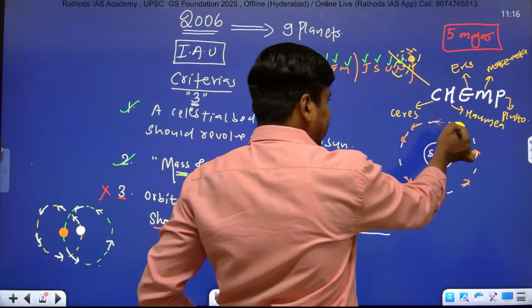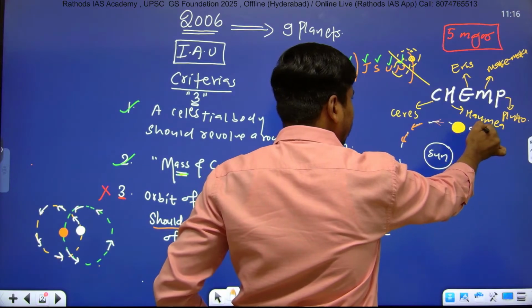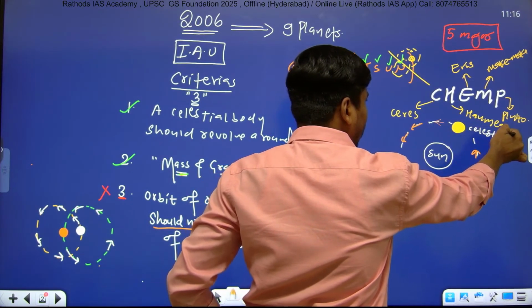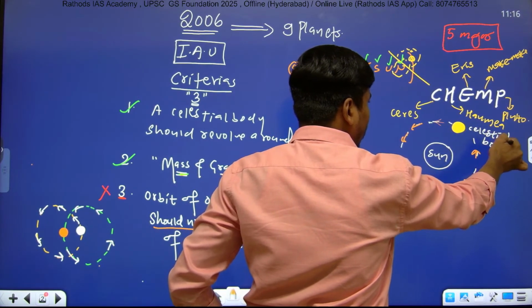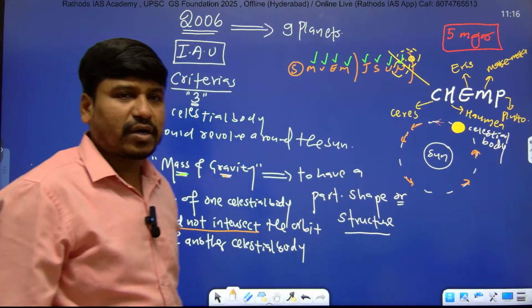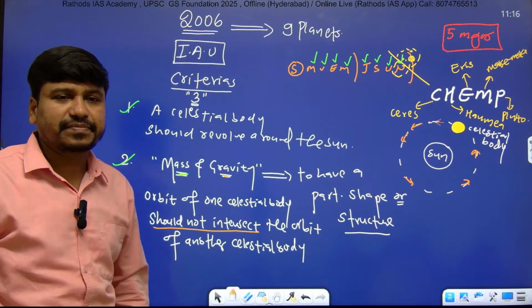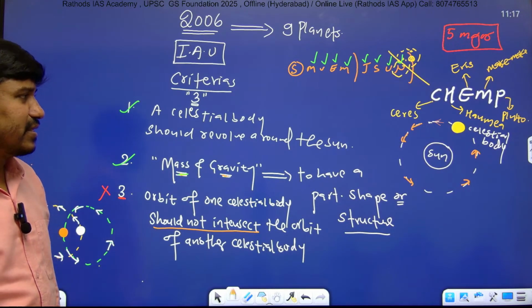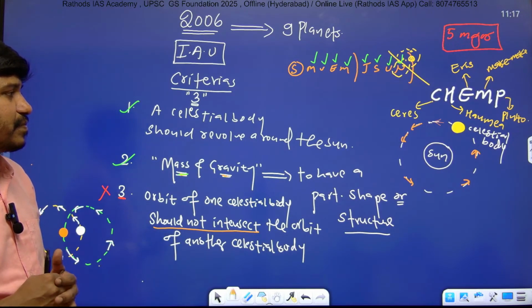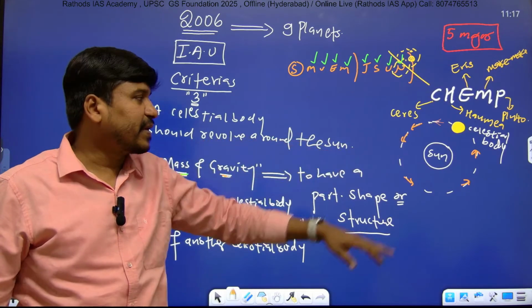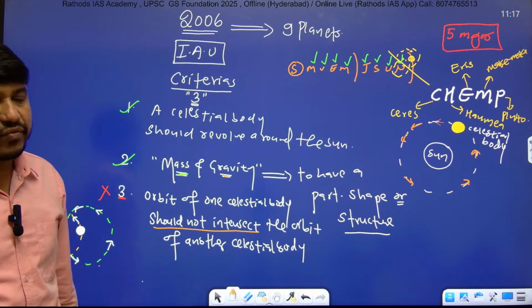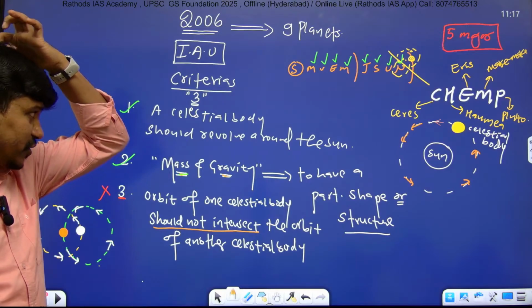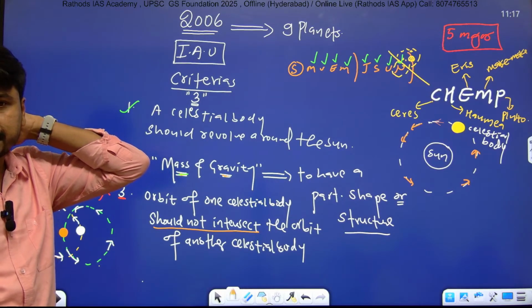And you can take this diagram. A celestial body should revolve around the sun. Take this diagram, right? That's the first point, a very important point.